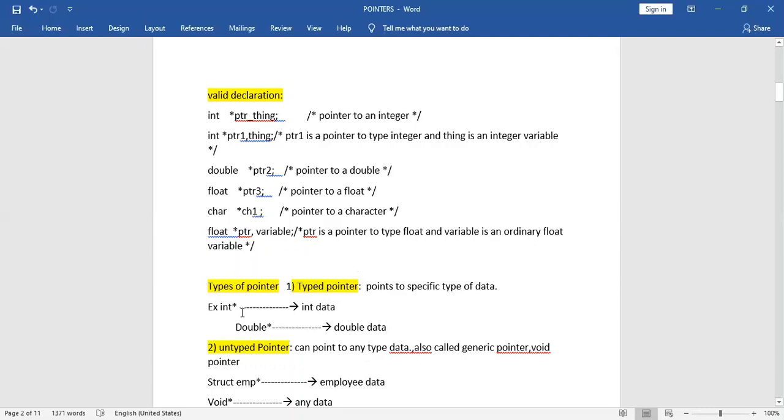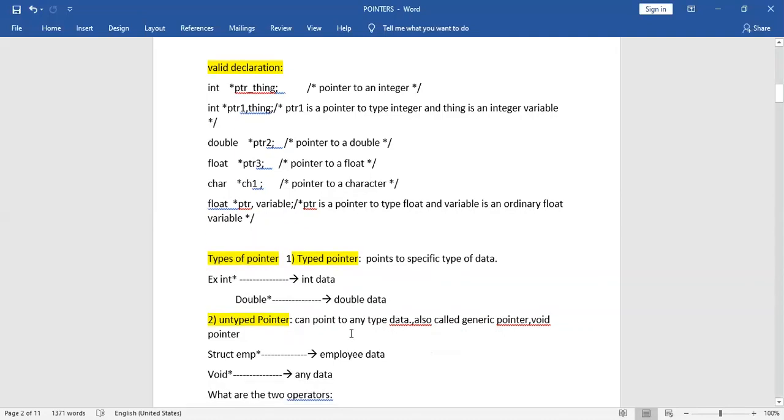Means if we are declaring an int pointer, it is only pointing to integer type data. Double means it is pointing only to a specific type of data. What is the type of that data? Double is the type of that data. Okay, means they are restricted to a specific type of data.